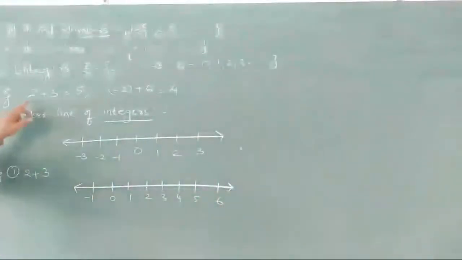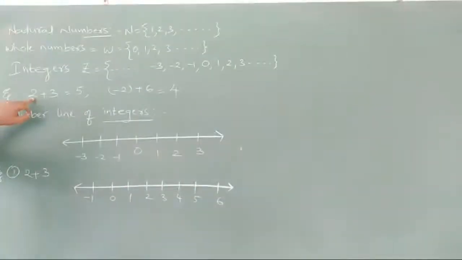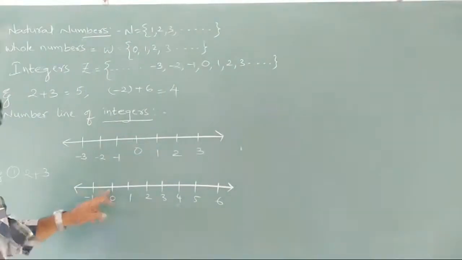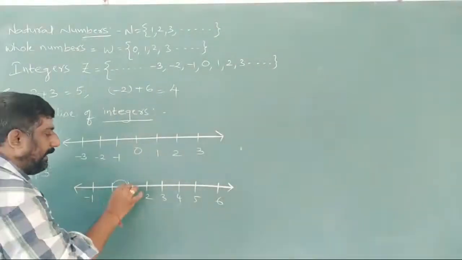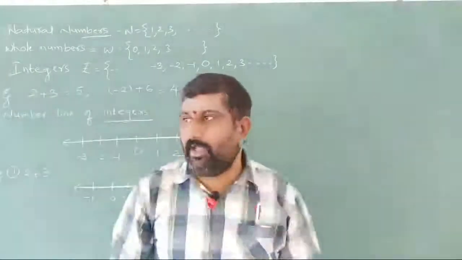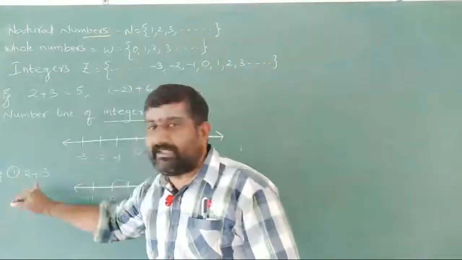But the given number 2 is positive, so that's why we have to take only positive steps. That's why I am moving 2 steps towards the right side. So 1 and again 2. Now I stood on 2. We have here 2 plus 3 to show.